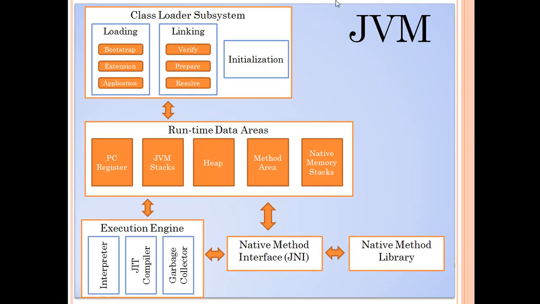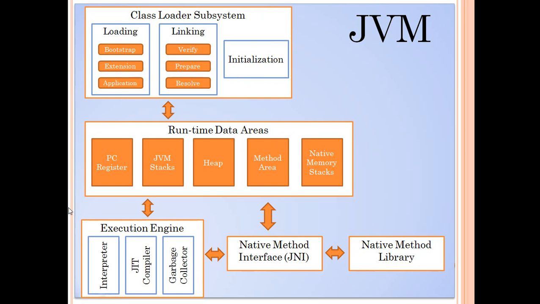This is a typical JVM architecture. And in this JVM architecture, we are seeing each and every subcomponent of the components which we discussed right now. Let's talk about the class loader subsystem at a high level. It contains a three-step process: loading, linking, and initialization. Once the class is loaded into the JVM, the metadata, or the class level information, is stored in the method area of the JVM.